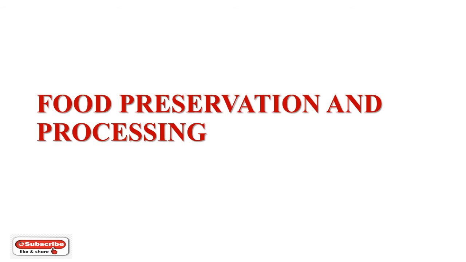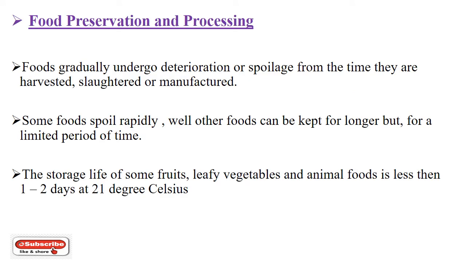What is food preservation and processing? Foods gradually undergo deterioration or spoilage from the time they are harvested, slaughtered or manufactured. There are some foods which spoil rapidly, while other foods can be kept for longer but for a very limited period of time. The storage life of some fruits, leaf vegetables and animal foods is less than 1 to 2 days at 21 degrees Celsius.